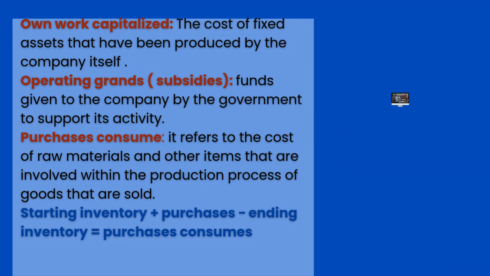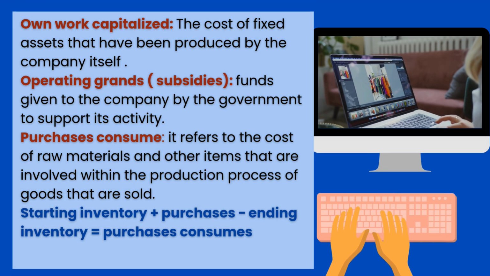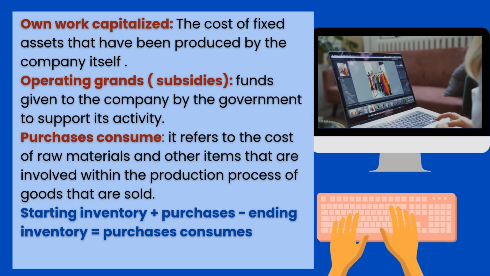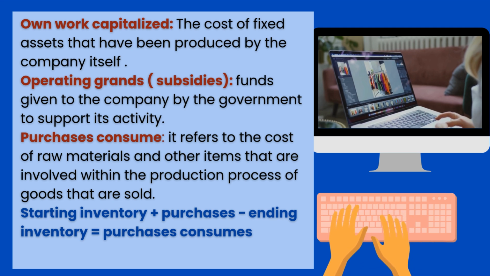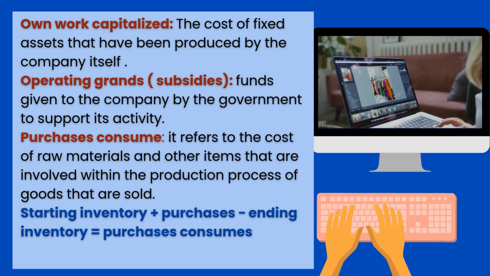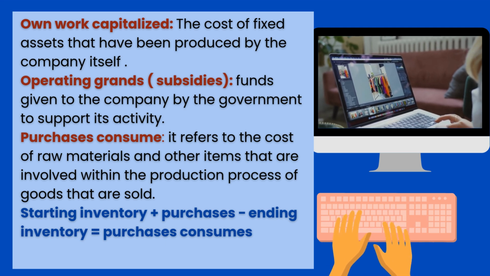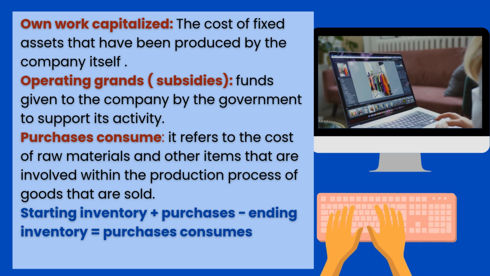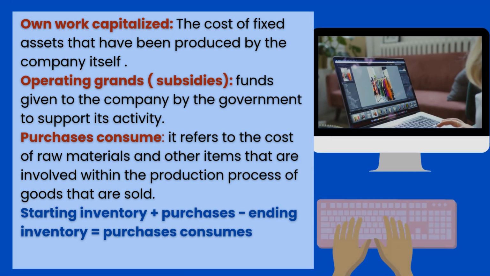Another account is the own work capitalized. This element means the cost of fixed assets that have been produced by the company itself. We have operation grants or subsidies. It is defined as funds given to the company by the government to support its activities. Purchases consumed refers to the cost of raw materials and other items that are involved within the production process of goods that are sold.